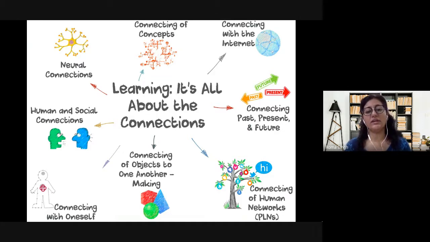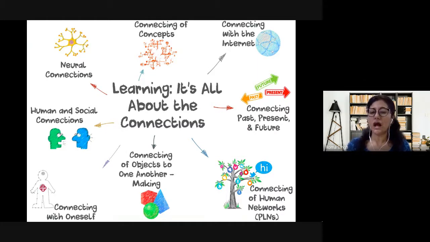We need to connect with the human networks, social connections. We need to connect to the objects so that we can prepare a new thing, and we can innovate new things. We need to connect with oneself. We need to introspect ourselves. We need to do the self evaluation. We need to make connections with human and social connections. We need to connect with our mind. We need to prepare the neural connections.